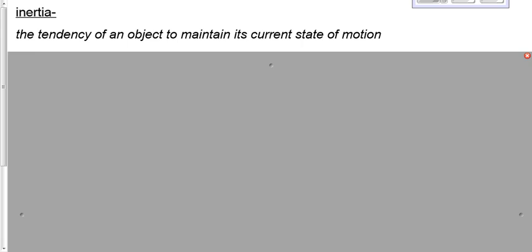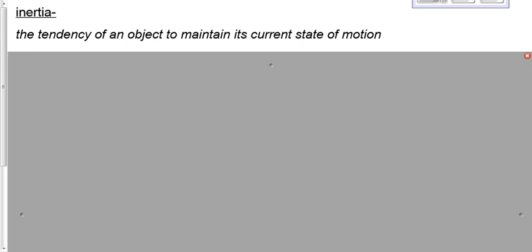Now, what do you think affects that? What do you think affects the tendency of an object to keep doing what it's doing? If a car is traveling down the road, it wants to keep traveling down the road. But what would make it want to keep traveling down the road even more? An object that's at rest remains at rest.